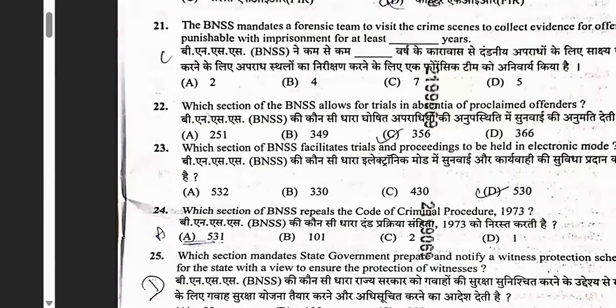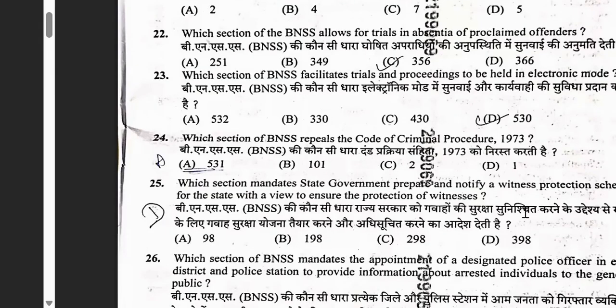Which section of BNSS facilitates trial and proceedings to be held in electronic mode? So here again, you can go to 532, 530, 330, 430. Straight away you can see the answer, I'll just check 530 directly. From the index itself, you can find 530: trial and proceedings to be held in electronic mode. Straight away you can see 530 is there. 430 you check for cross checking, because you go in order. 430 says suspension of sentence pending appeal. So no. 330. Okay.